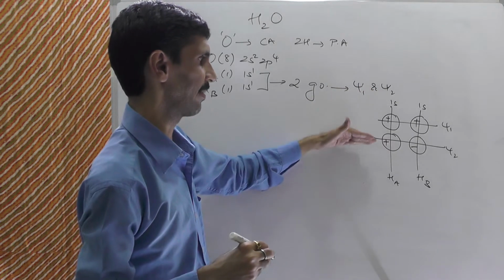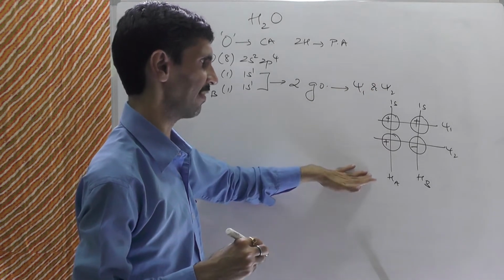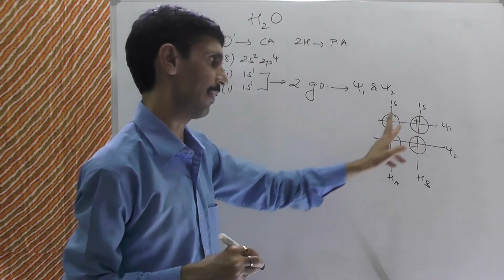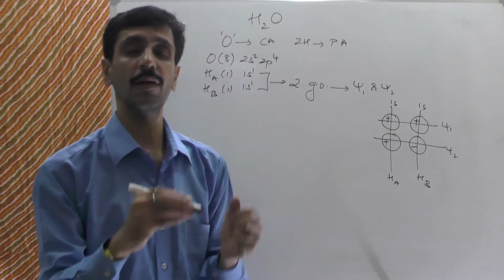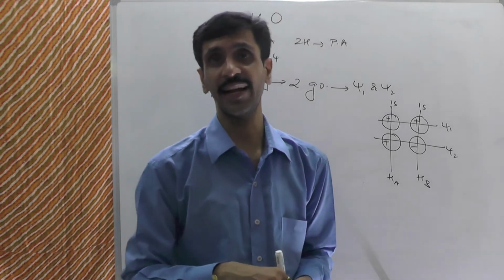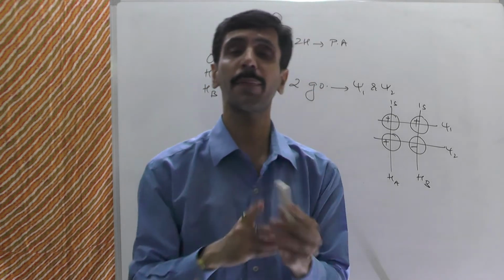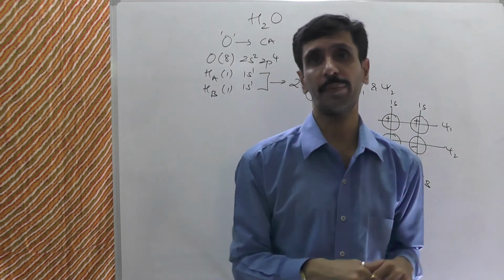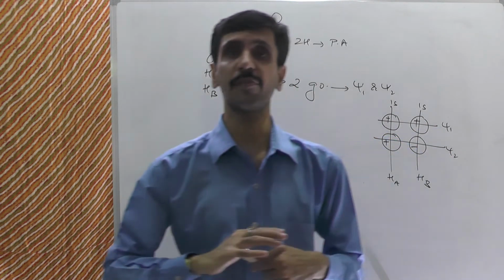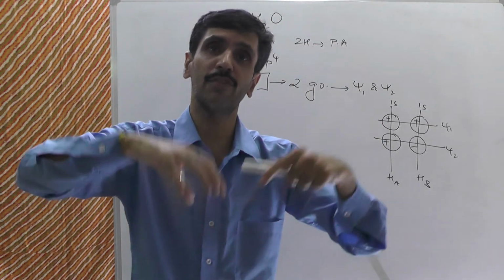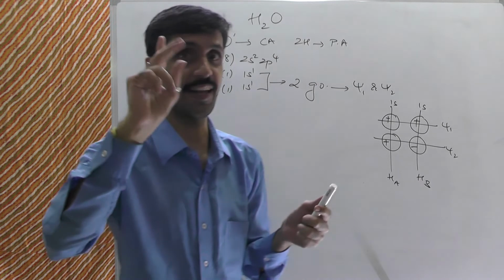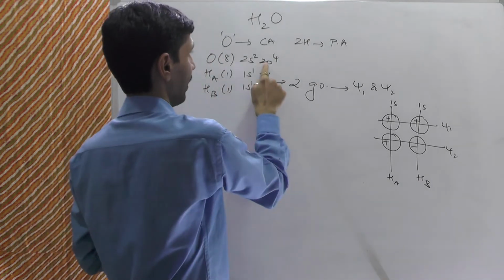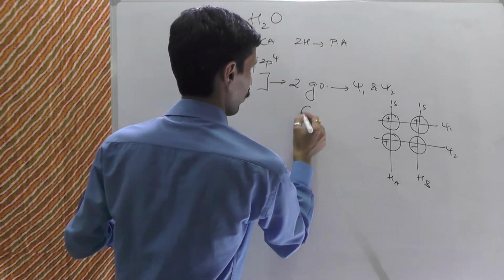Alright, so this is the combination which is going to be obtained for the group orbitals. One combination with the same sign, the other combination with opposite signs. ठीक है? अभी we go into the orbitals of the central atom, because at the end of the day our purpose is what? To understand the molecular orbital. So as a result of which, molecular orbital formation will take place when I consider the orbitals of the central atom. Okay, so we consider 2s and 2p. दो orbitals हैं इसके. So first we start with the 2s.